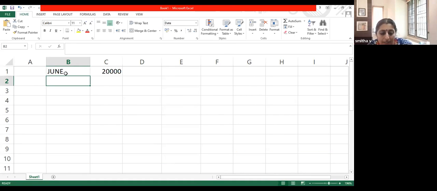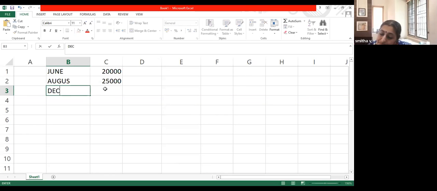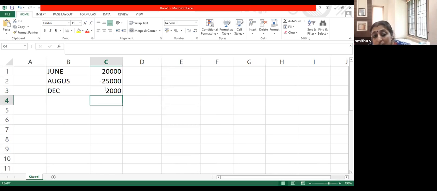In August, I'm making him a payment of 25,000. And in December, I paid him 20,000 again. See, individual payment does not exceed 30,000.